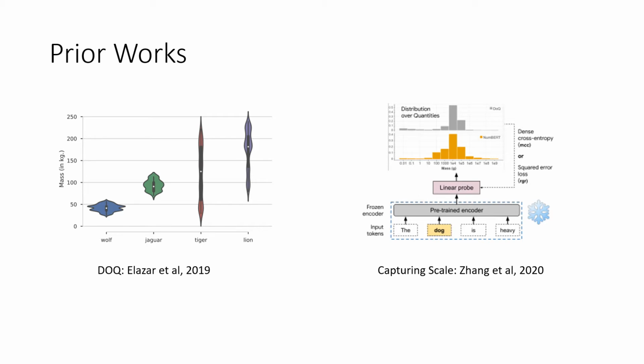In the right-hand side, the researchers used linear probing on different language models to predict scalar magnitude. They have created a distribution around that data and concluded a strong relationship between scalar information and language models. However, this method is not particularly good at capturing raw numbers for each scale. So my goal is to overcome the limitations of these previous works and infer both the relative relationship between objects and estimate their physical attributes in numeric form according to real-world scale.